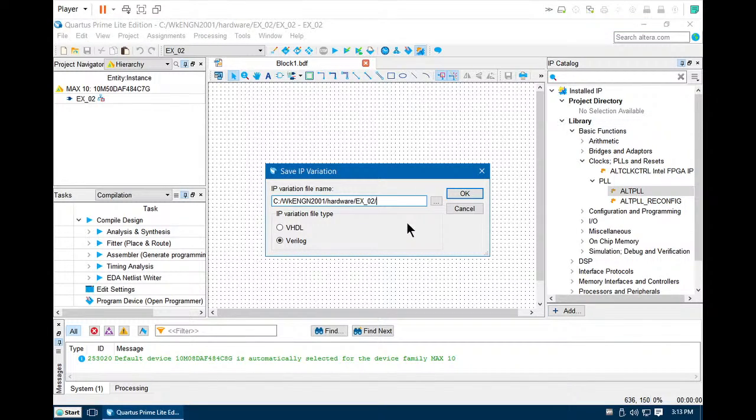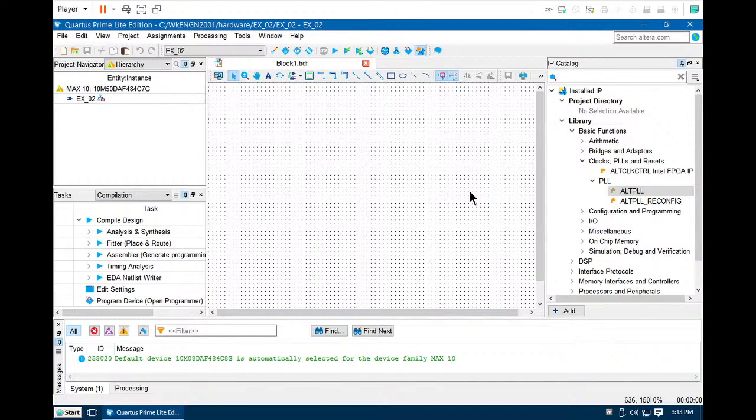By default, we would like to use names that will match your project, for example, EX02_clock.vhd. So now we create a clock for this project based on the ALTPLL.